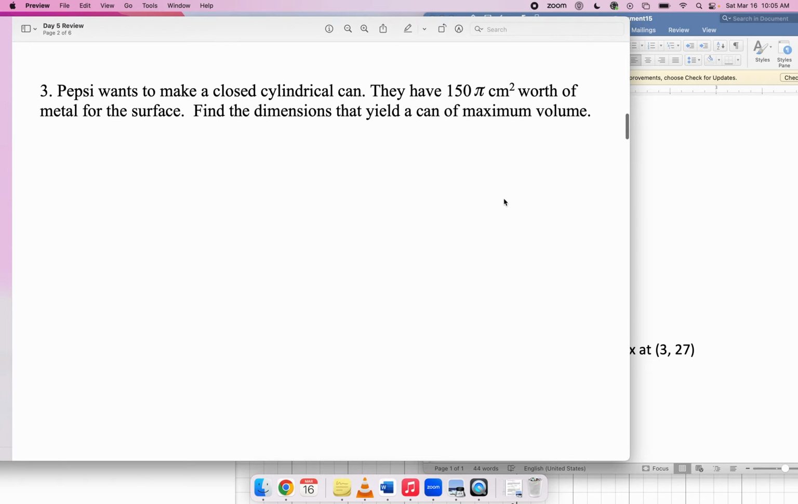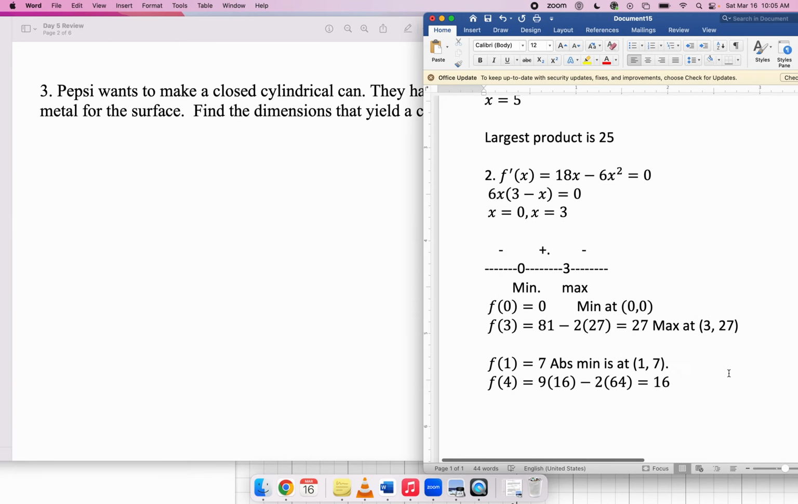Number 3, Pepsi wants to make a closed cylindrical can. Okay.